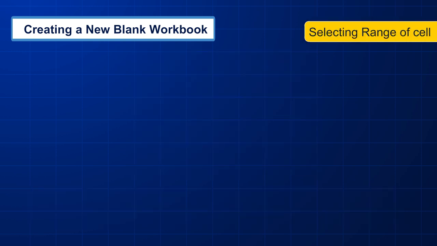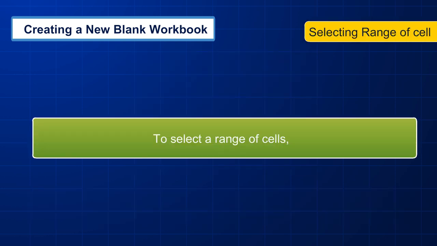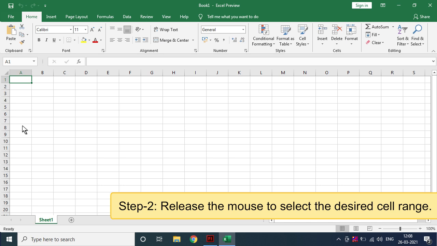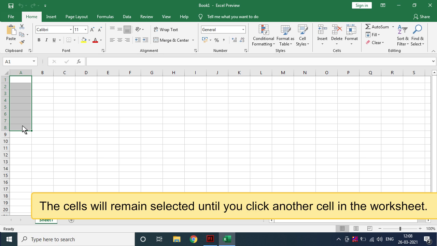Selecting a range of cells. To select a range of cells, step 1, click the first cell of the range and then, while pressing your mouse, drag the pointer to the last cell of the range. Step 2. Release the mouse to select the desired cell range. The cells will remain selected until you click another cell in the worksheet.